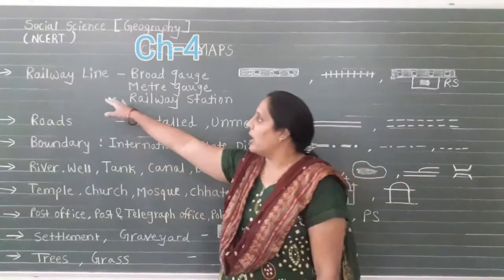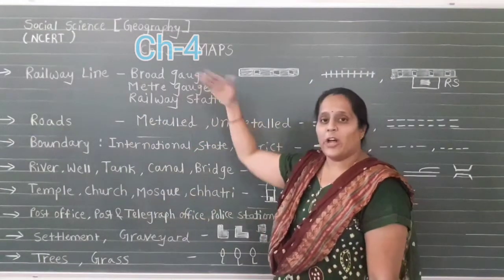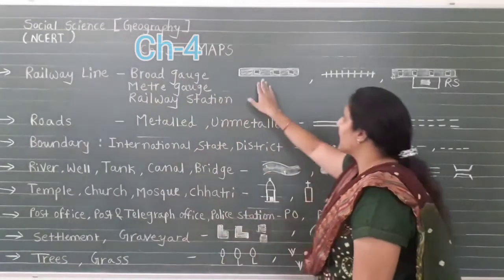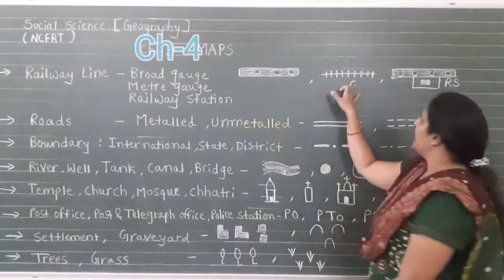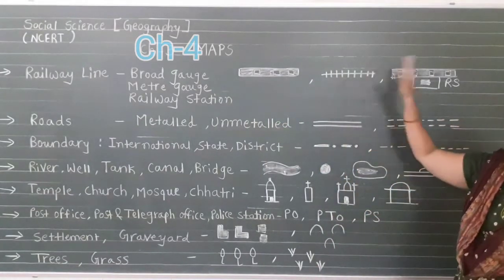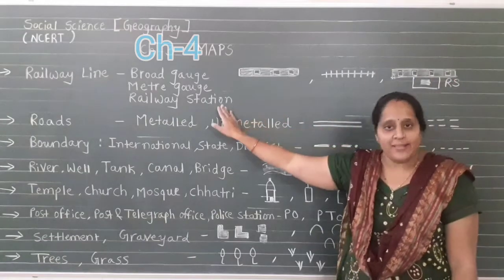Here the first symbol indicates different railway lines. First is a broad gauge. For long distance traveling we are using this kind of symbol, the broad gauge symbol. Then this is the meter gauge symbol, and the last symbol is indicated with RS. RS stands for railway station.